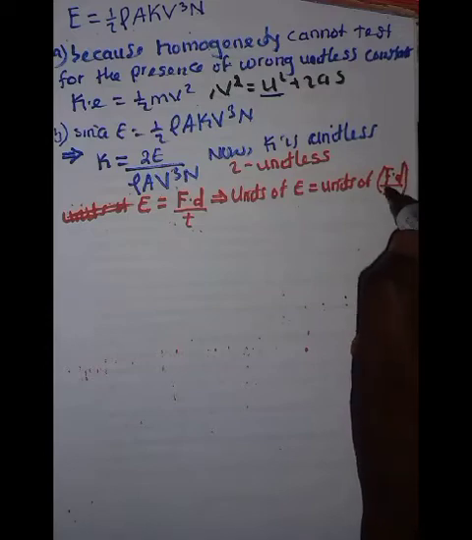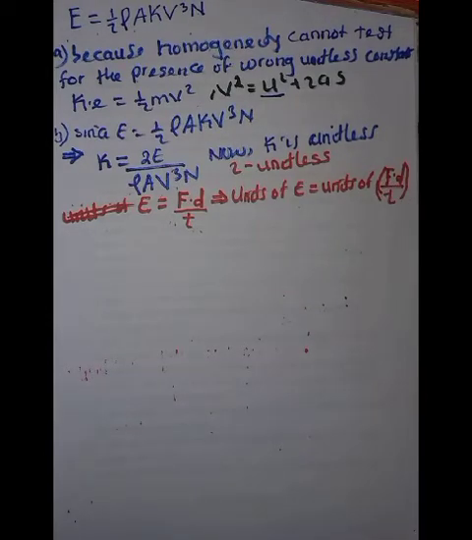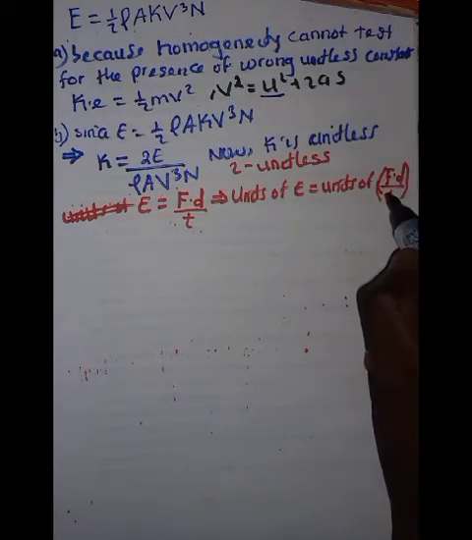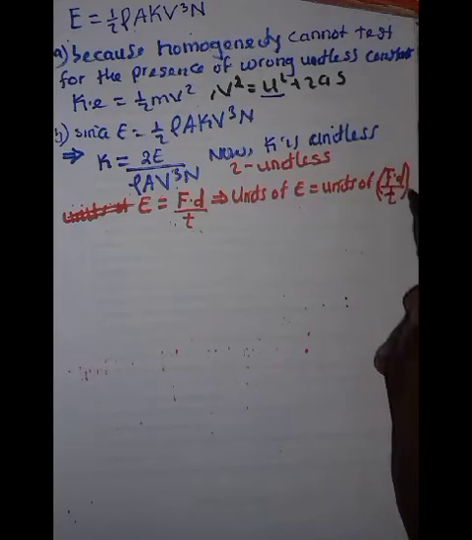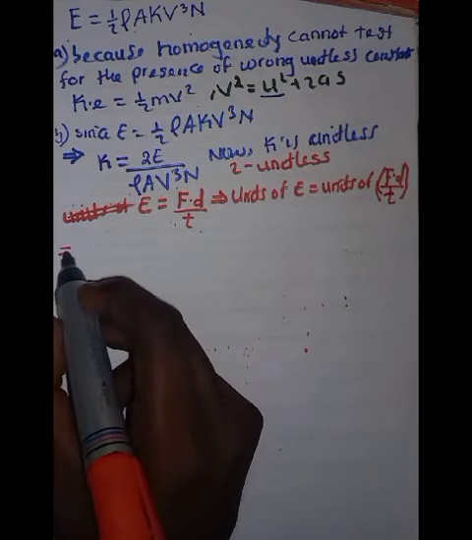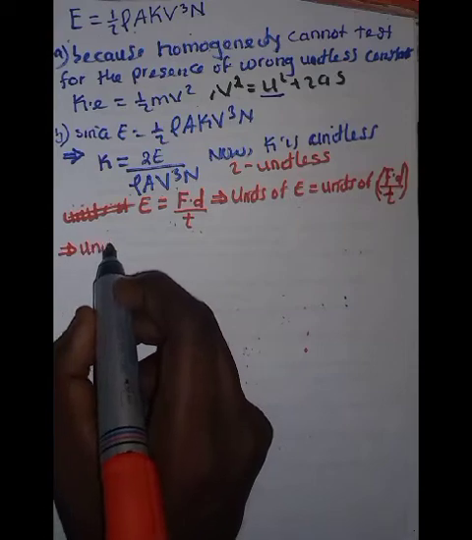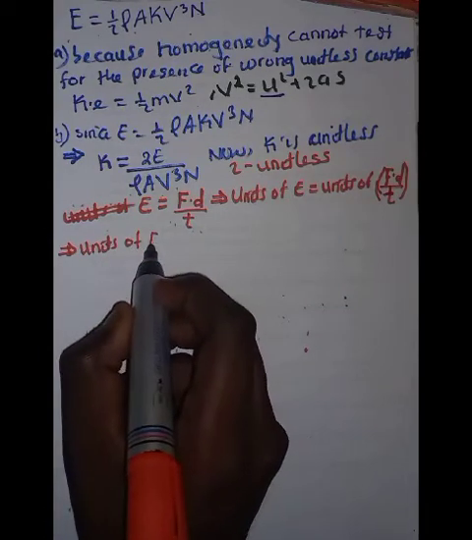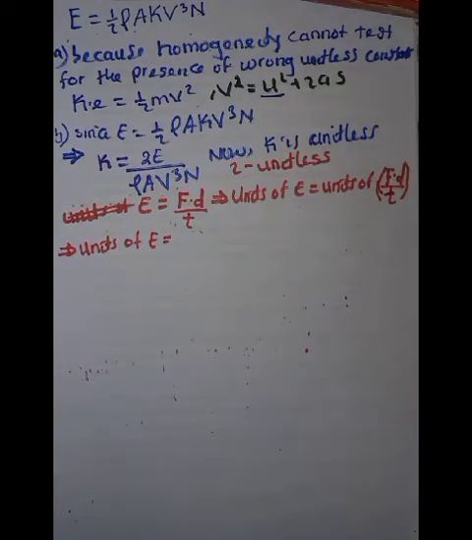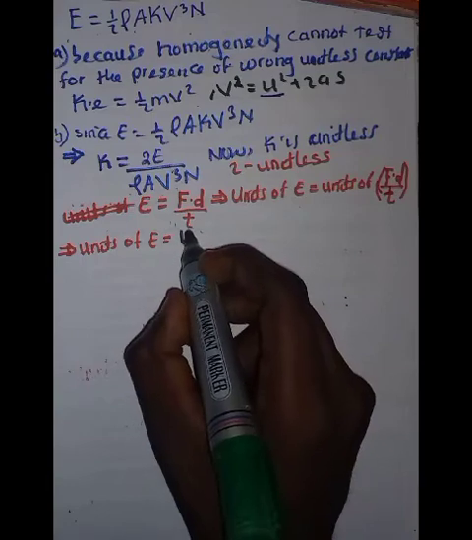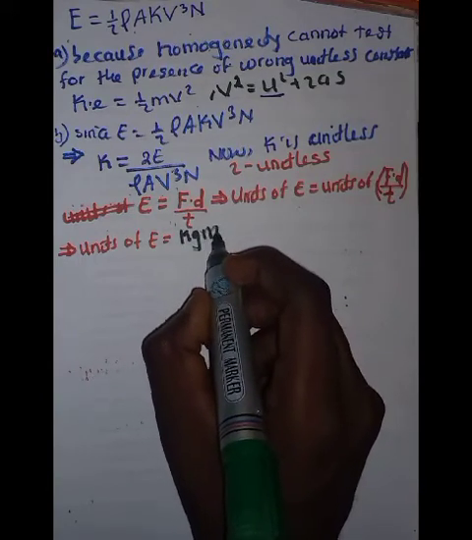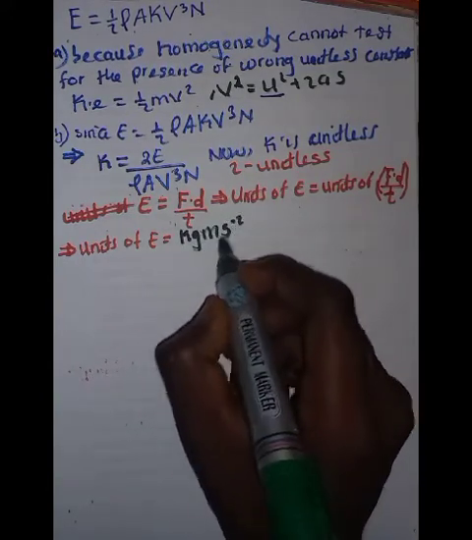Please make sure you define what this F, this D and this T stand for. Make sure you define it on the day of the exam. Now my units of E turn out to be: the unit of force is the newton, right? But we can still split the newton as kilograms meters per second squared.